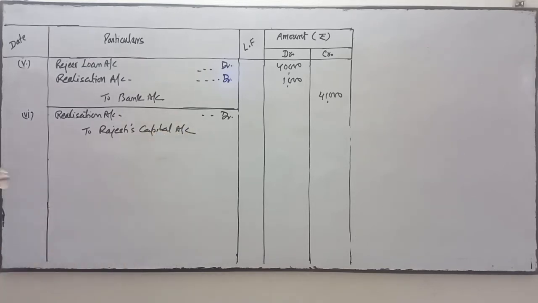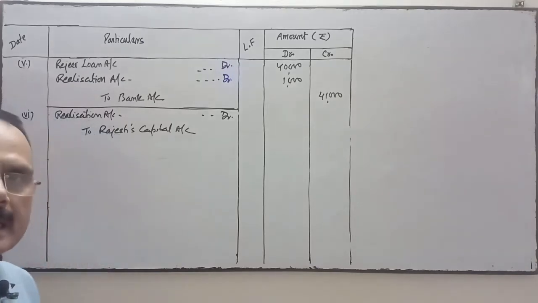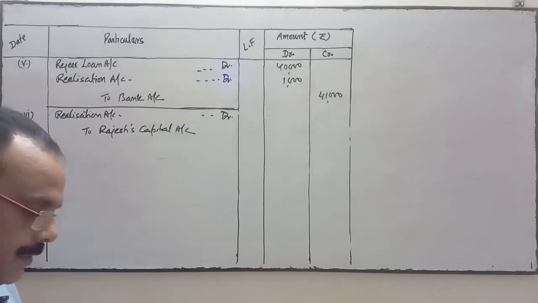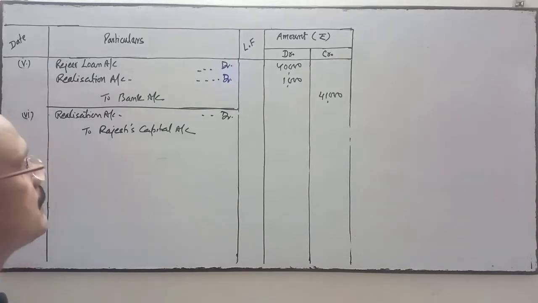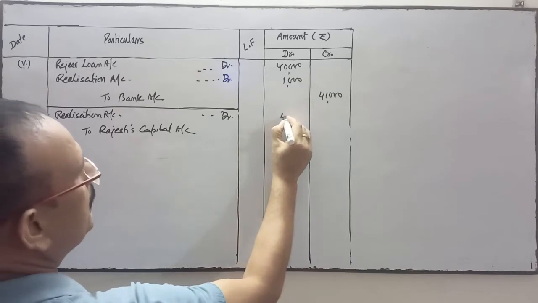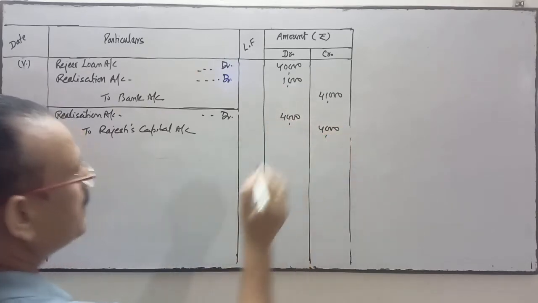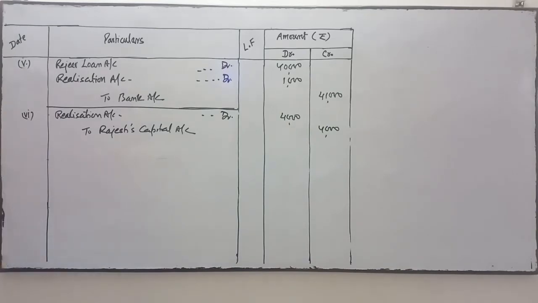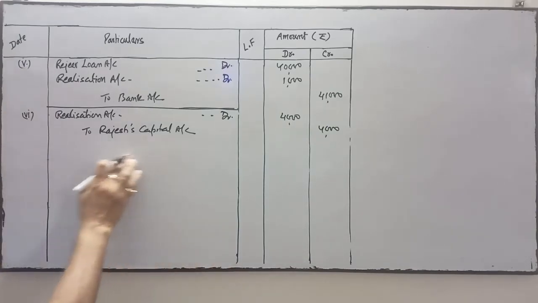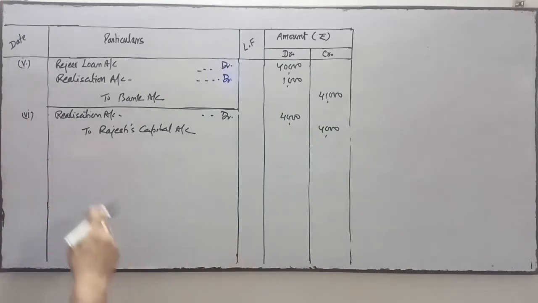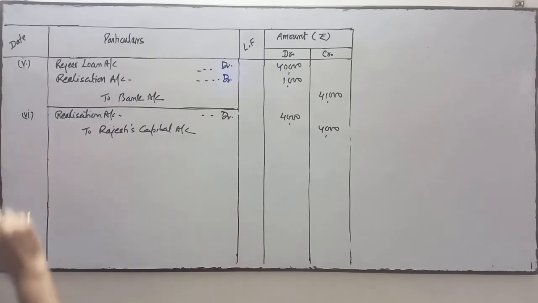Rajesh capital account. This will be realization expenses. 4,500 were paid by Rajesh, for which he was only allowed 4,000. So we'll do the entry with the 4,000 only. How much amount he has paid is immaterial, whether he paid less or more. Whatever the amount allowed, that much amount we have to debit in the realization account.